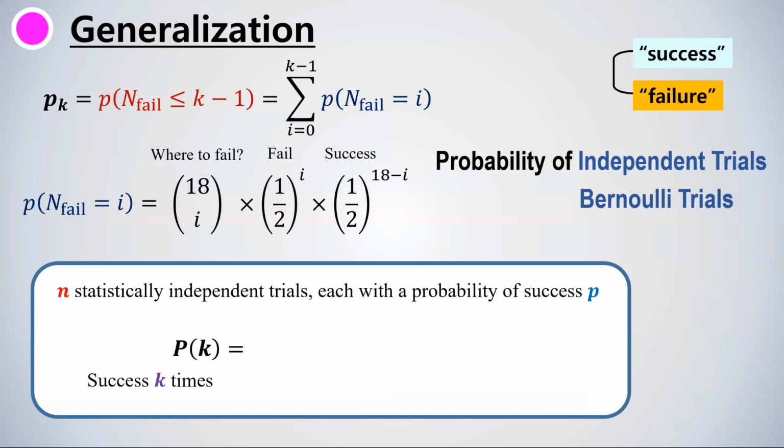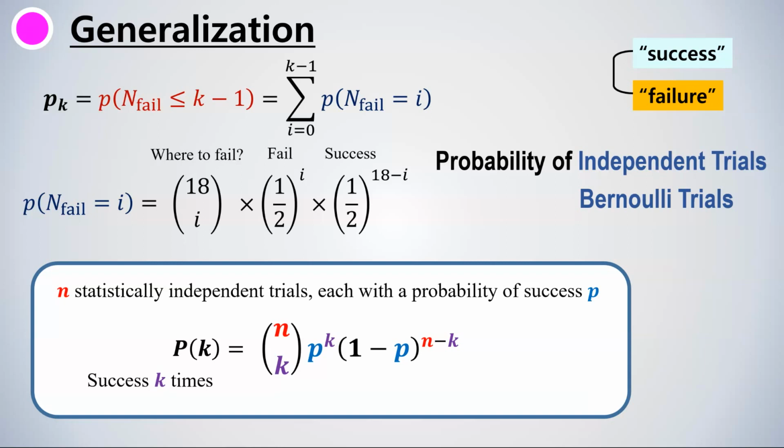Then pk, the probability of exactly k successes in these n trials, is given as n choose k times p to the power of k, succeeding k times, times 1 minus p to the power of n minus k, which means failing n minus k times. So this is the general expression for the probability of experiments with repeated independent trials.